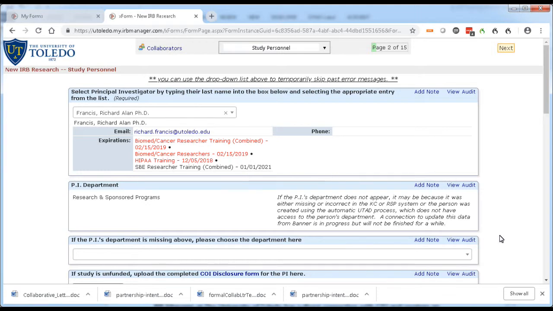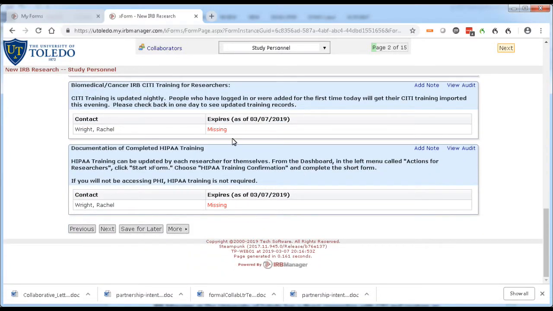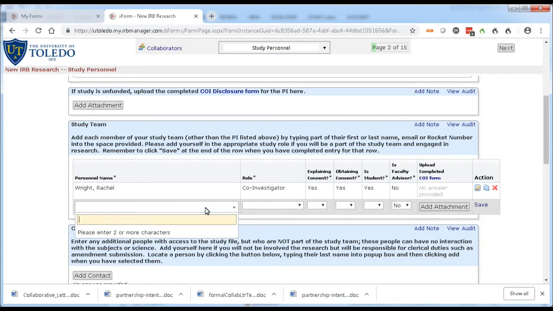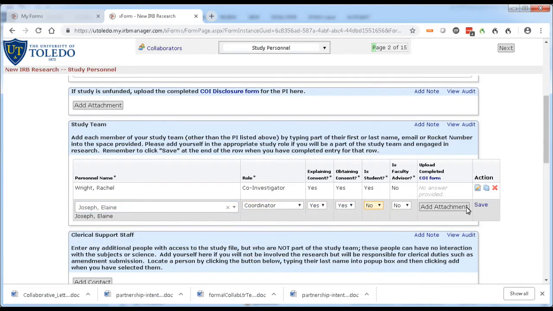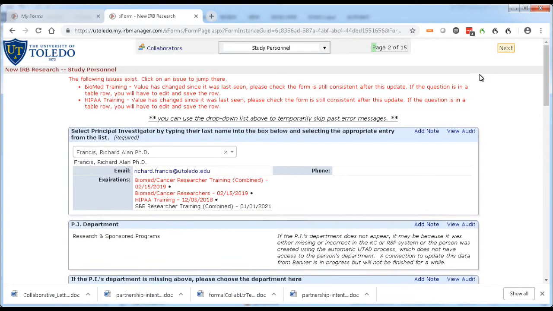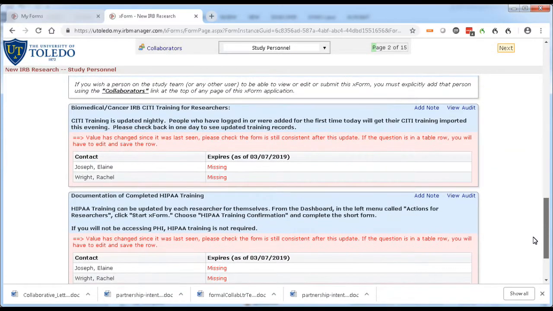For the study team members, the training information is located in the grid at the bottom of the page. Here, this particular person is missing both CITI training and HIPAA training. If you add someone new to the study team list, you get some help from the system. When you click Next at the top of the page after you've saved the person, you'll be reminded to look at the training list at the bottom of the page to verify that the training information is up to date. Here are some warnings at the top, and when we scroll down, you can see it's quite clear that they're reminding you to check what might be missing.